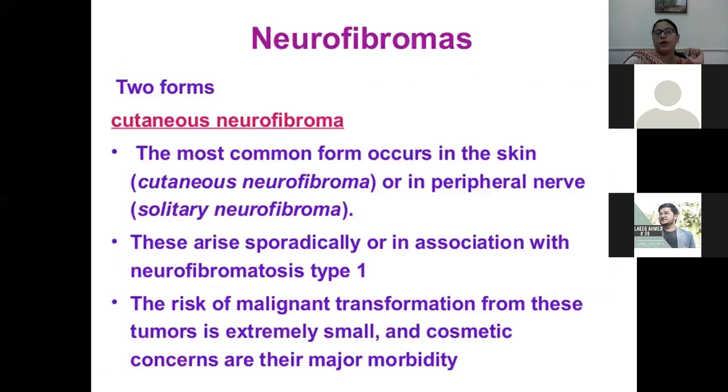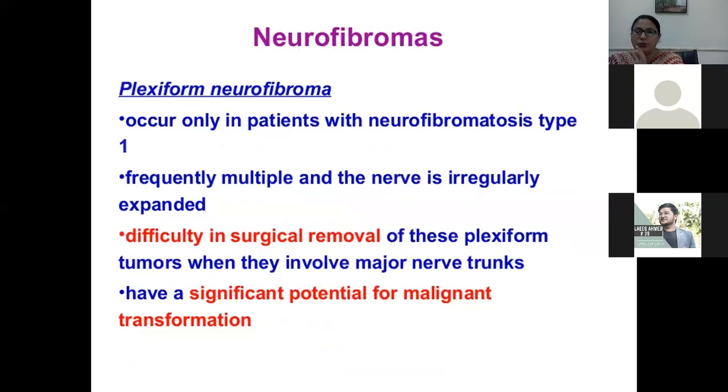There are two forms of neurofibromas, cutaneous neurofibromas and plexiform neurofibromas. The cutaneous neurofibroma is the most common form, occurring in the skin or in peripheral nerve. They arise sporadically or are associated with neurofibromatosis type 1. It can be asked in your MCQ that neurofibromatosis type 1 is associated with neurofibroma. The risk of malignant transformation from these tumors is extremely small. A plexiform neurofibroma occurs only in a patient with neurofibromatosis type 1, is frequently multiple, and the nerve is irregularly expanded.